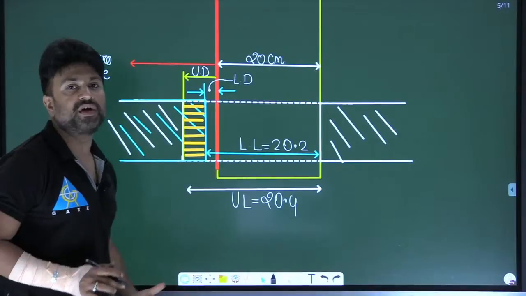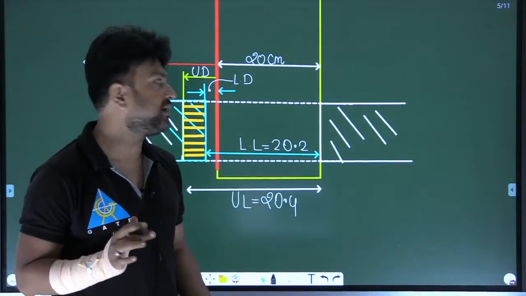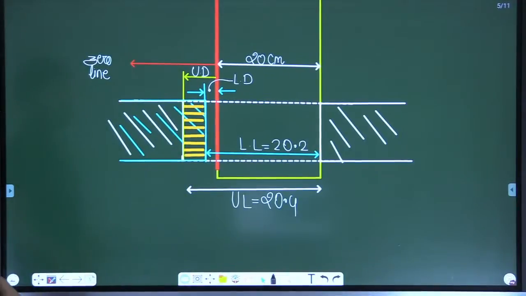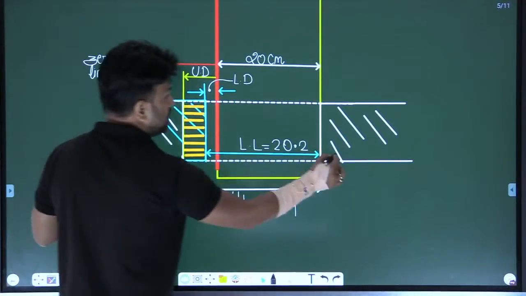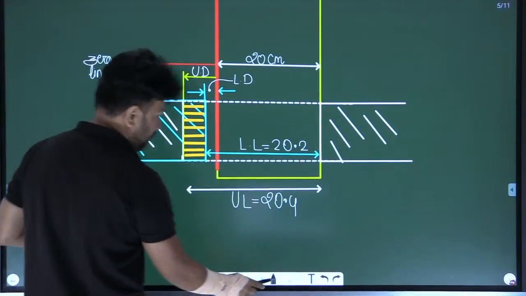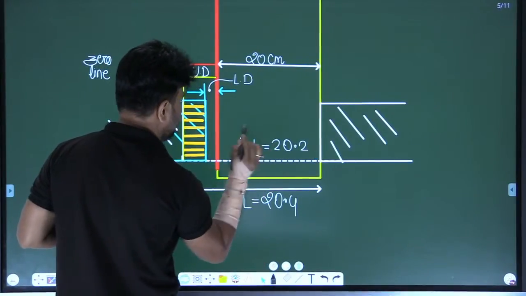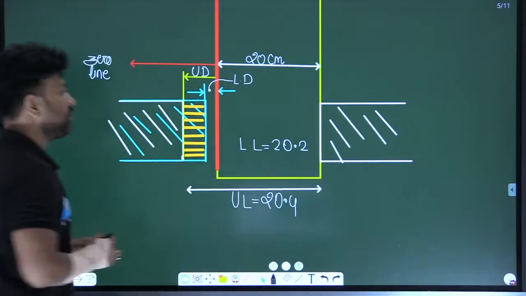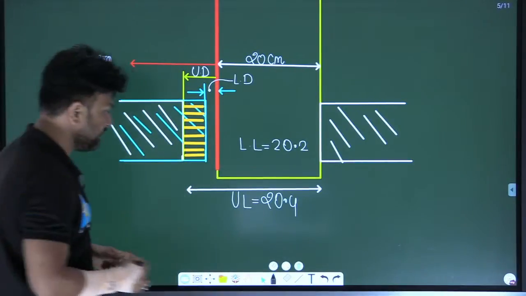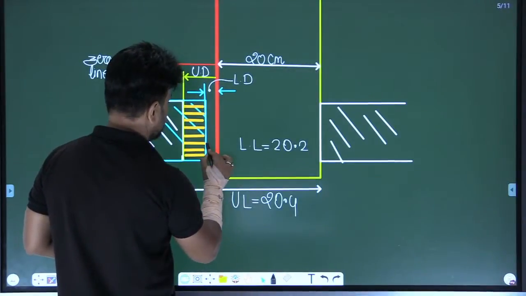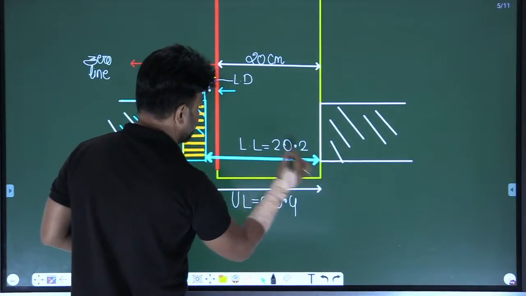This is all about the hole. Am I clear? Yes or no? We talked about the hole. This is a way you can represent the hole. Am I clear to you? Tell me. This is the minimum size, as you can say.